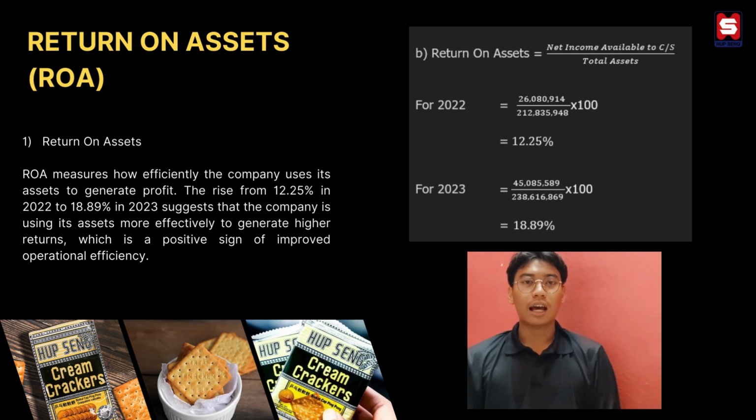Return on asset, ROA. Return on asset measures how efficiently the company uses its assets to generate profit. By using the formula given, the rise from 12.25% in 2022 to 18.89% in 2023 suggests that the company is using its assets more effectively to generate higher returns, which is a positive sign of improved operational efficiency.